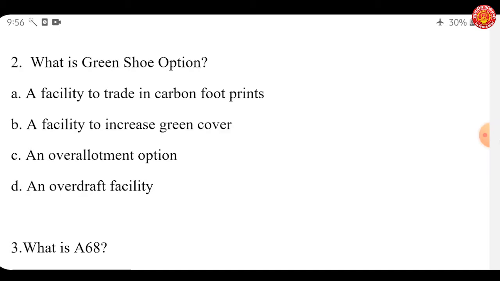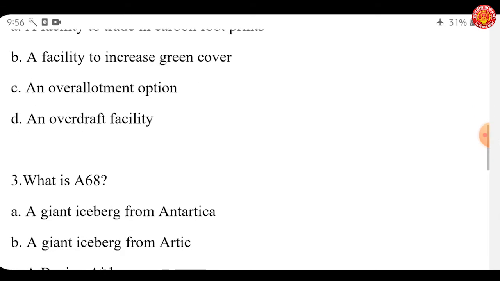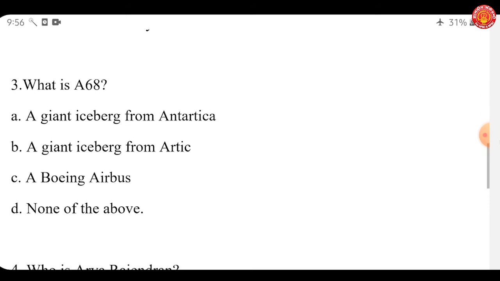Telangana has opted for a tranche of 1,000 crore open market borrowings through the Reserve Bank of India to meet immediate financial requirements. The state has offered to sell securities through an auction to be conducted by the RBI, and it has notified an amount of 750 crore. It has opted for an additional borrowing of 250 crore through the green shoe option. And that is why the green shoe option has been in news. Let's see the next question.